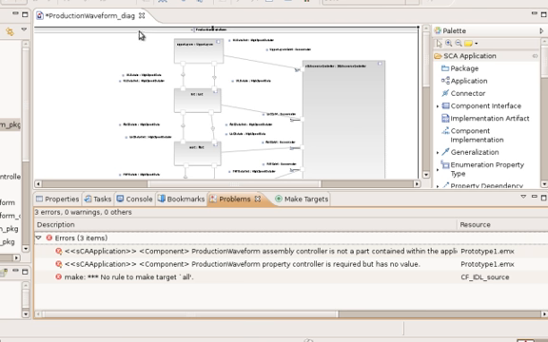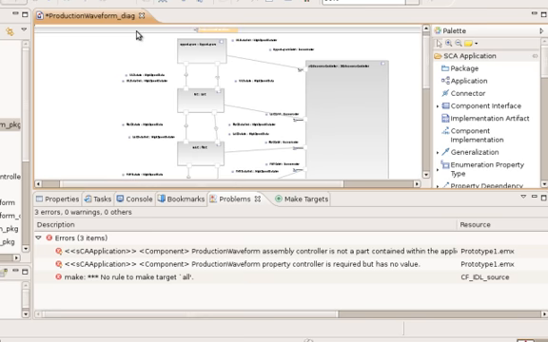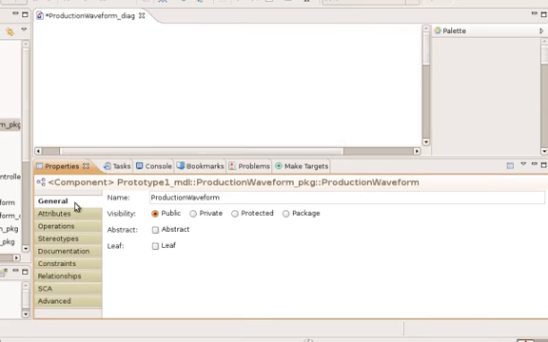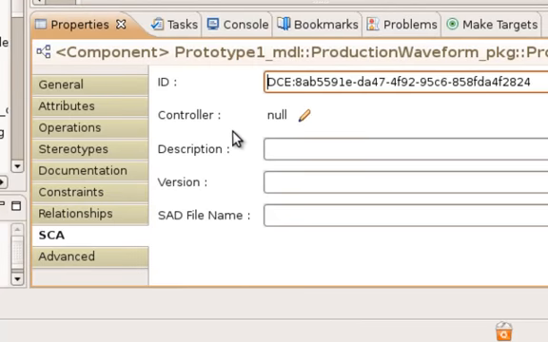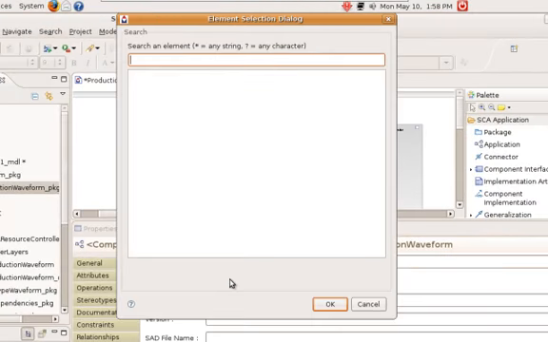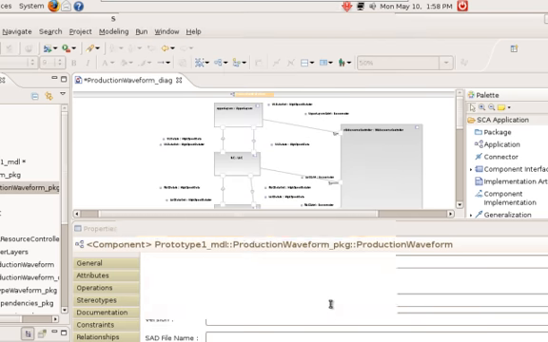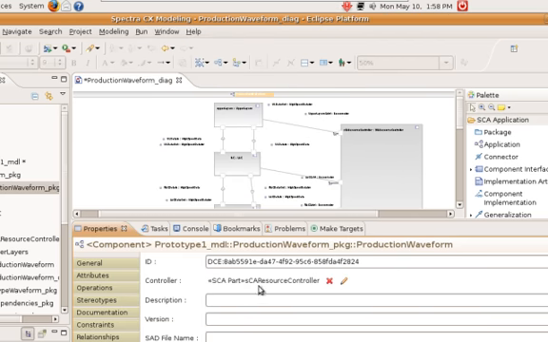And that's simply a matter of selecting the application. So to solve that problem, we select the application, go down to the Properties window and the SCA tab. We'll notice here that in the controller field there's nothing, and we can then search for our SCA assembly controller, and we can see we have the assembly controller here that we've created for our production waveform package. We'll select that, and that inserts it into the controller field.